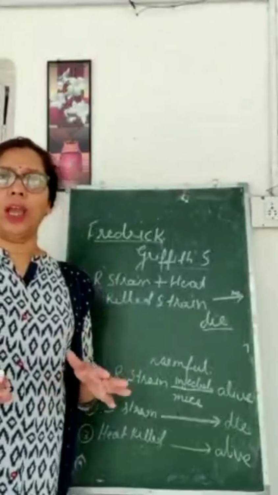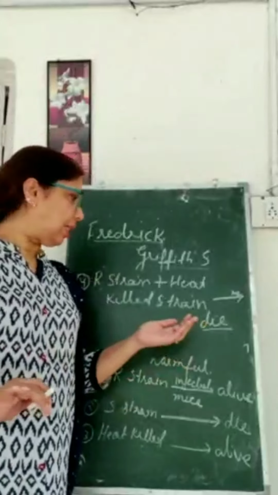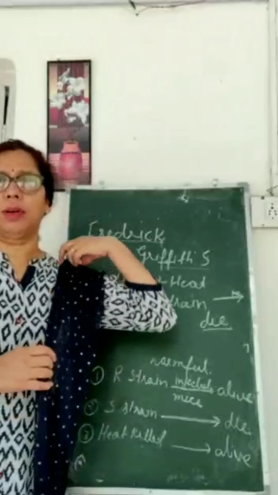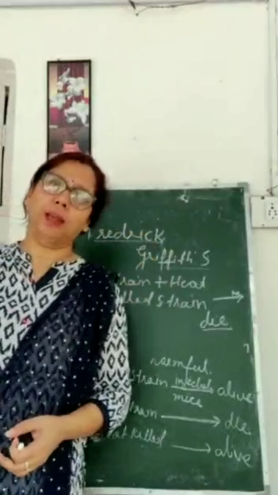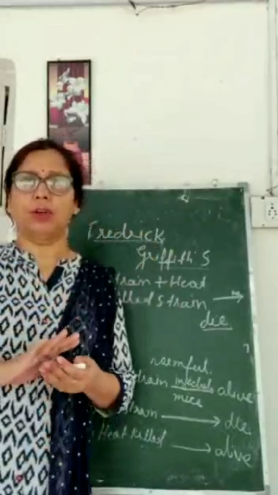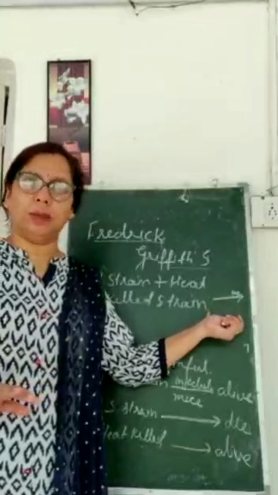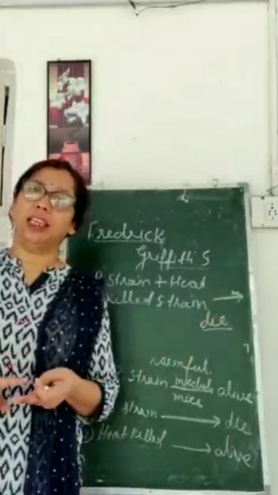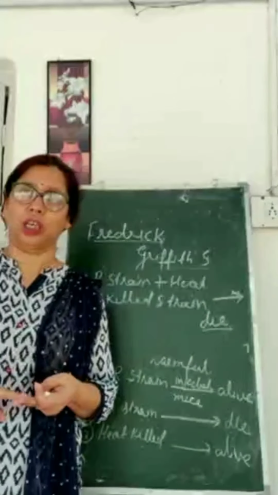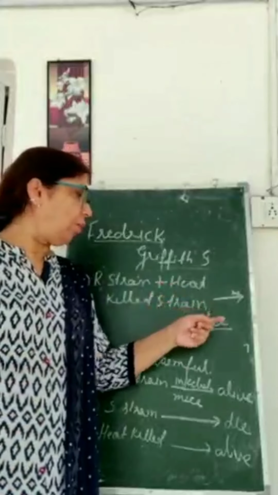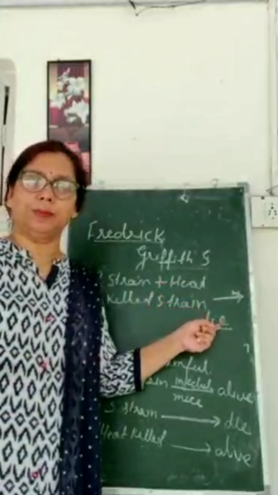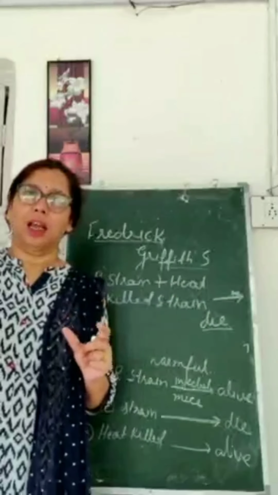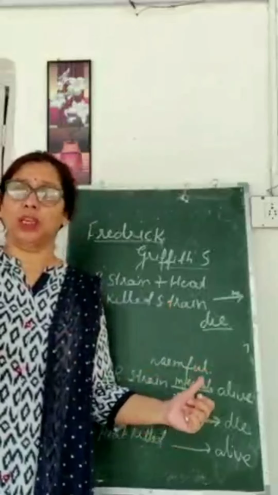Understood? उन्होंने और experiments किए, जब उन्होंने इस S जो kill थे उसके ऊपर experiment किए, तो उन्होंने देखा कि जब protein digestive enzyme पहले use किया, तो जो S strain का जितना भी protein था वो digest हो गया, लेकिन फिर भी उनको same result मिला, तो protein नहीं है इसका मतलब उसके लिए responsible. लेकिन जब उन्होंने DNA digestive enzyme use किए और DNA digest हो गया, तब उनको ये वाला result नहीं मिला. तो what does it mean? That DNA is a genetic material. I hope you understand, and this experiment is very important.